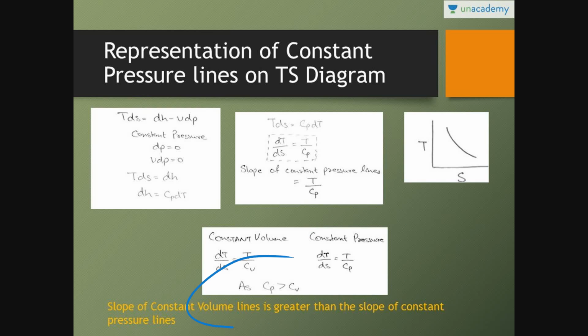So as Cp is greater than Cv, the slope of constant volume lines is greater than the slope of constant pressure line. See, Cp is more, so its slope is less. Cv is less, its slope is more. So slope of constant volume lines is always greater than the slope of constant pressure line on TS diagram. Just keep this in your mind. This would be really helpful to you.